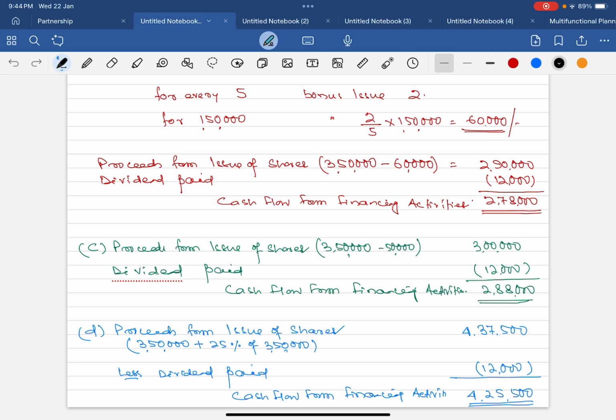What you can do, you can also write the premium separately. That is, proceeds from issue of shares 3,50,000 and the securities premium, you can also show it separately. And dividend paid is 12,000, that is to be deducted. And the net value is 4,25,500. That is the amount we have collected, the inflow of cash from issue of shares.